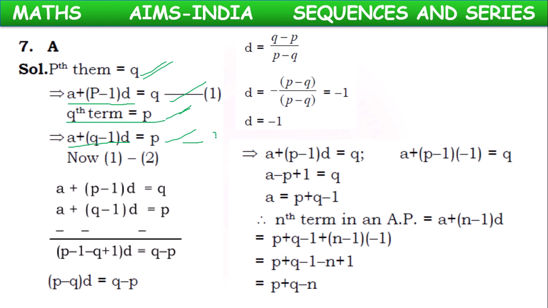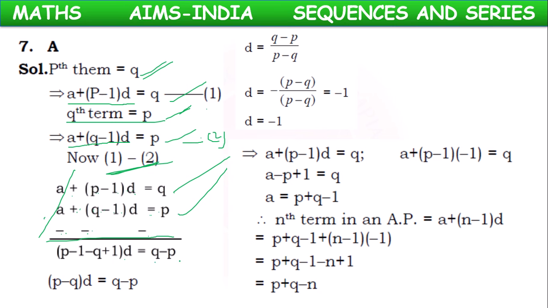We have two formulas here, 1 and 2. If we subtract them, A plus (P minus 1) into D equal to Q, A plus (Q minus 1) into D equal to P. If we subtract them, symbols will change, AA gets cancelled, P minus 1 into D minus Q, because of minus symbols will change, minus Q plus 1, and D we can take common.